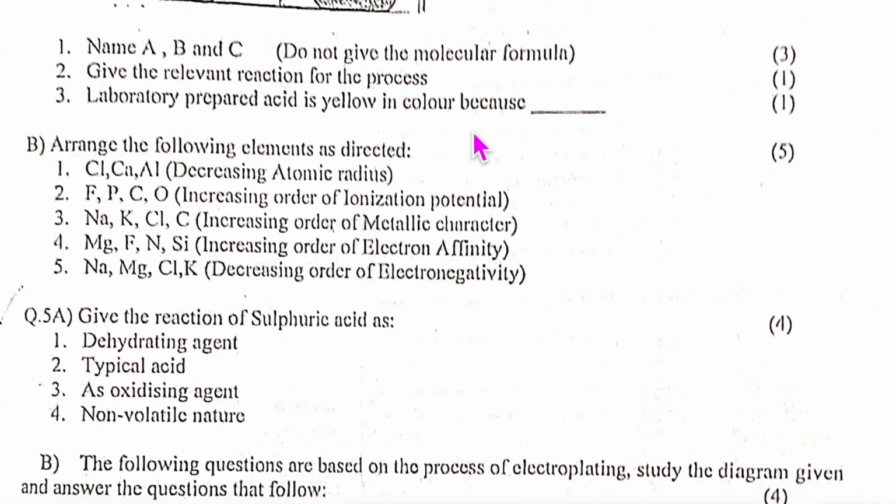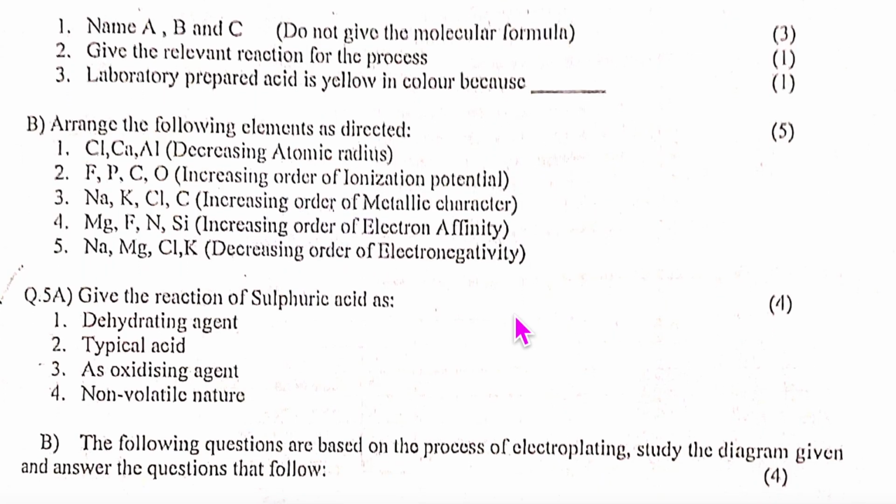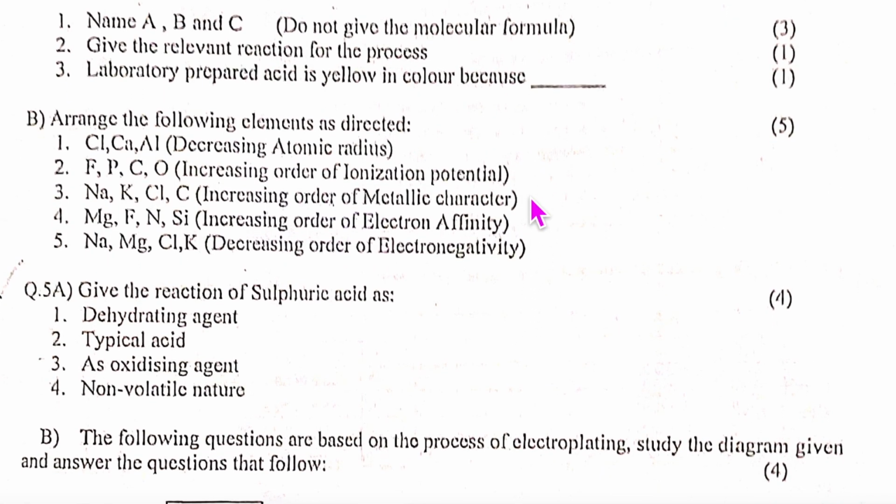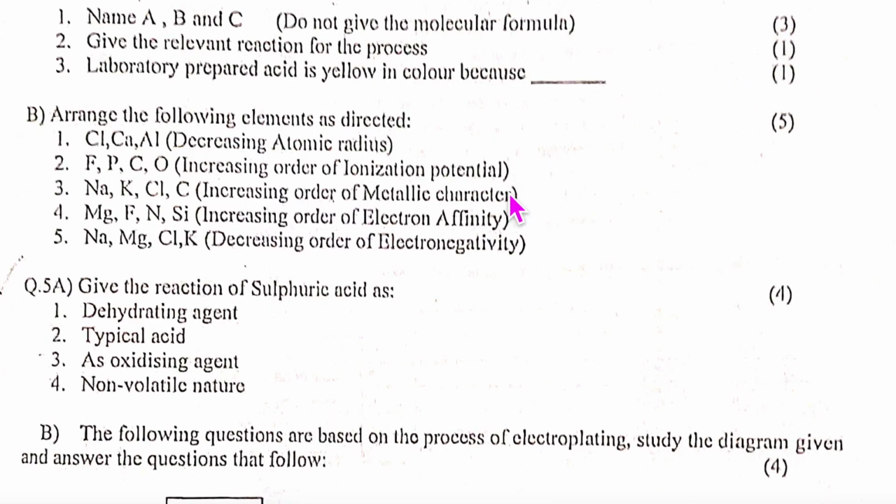If possible, provide the reaction also. Do you know the reaction by heart? Yes, 4HNO3 gives 4NO2 plus 2H2O plus O2 up arrow. If you write all that, you will get your 5 marks.